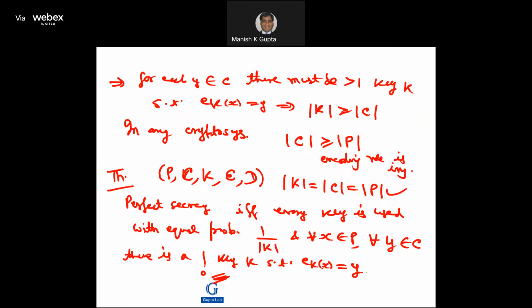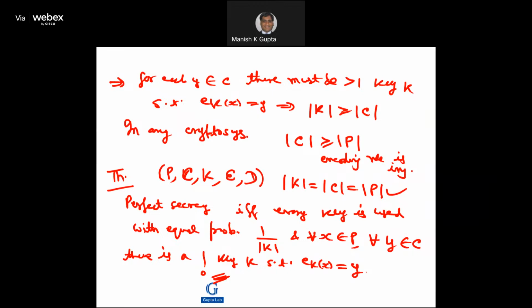Okay. So then our crypto system is perfectly secure if and only if every key is used with equal probability 1 over the size of K, and for every x in the plaintext and every y in the ciphertext, there is a unique key k such that ek of x is equal to y. So this, of course, I will prove one part, but the other part you can enjoy at your tea, right?